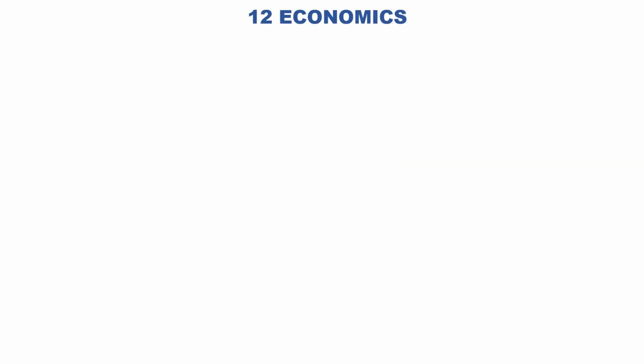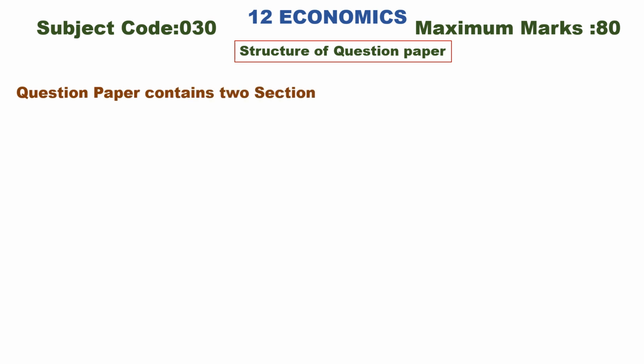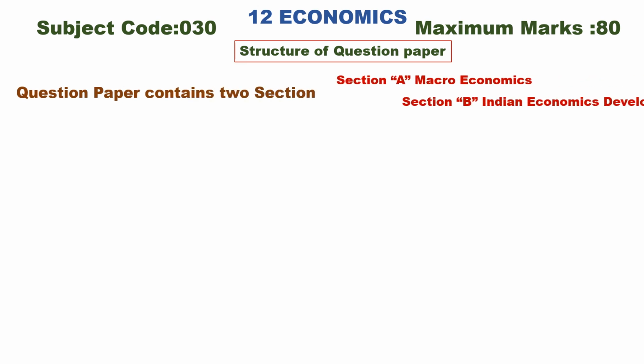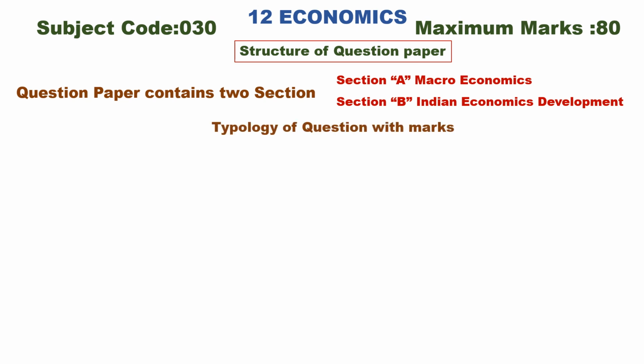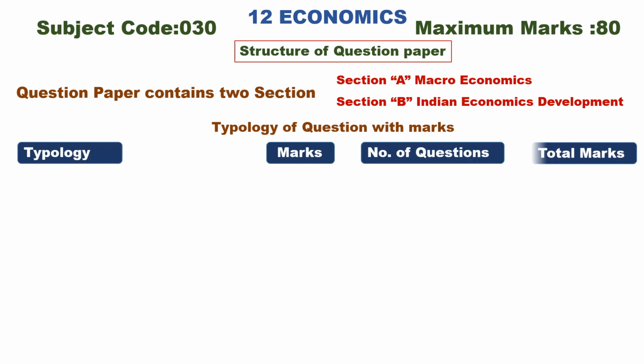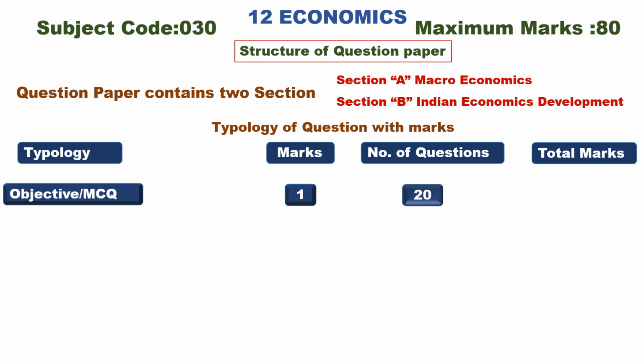12th Economics, subject code 030, maximum marks 80, structure of question paper. The question paper contains two sections. Section A, Macroeconomics. Section B, Indian Economic Development. Typology of questions with marks. Objective type MCQ questions: each question carries 1 mark. You should write 20 questions.